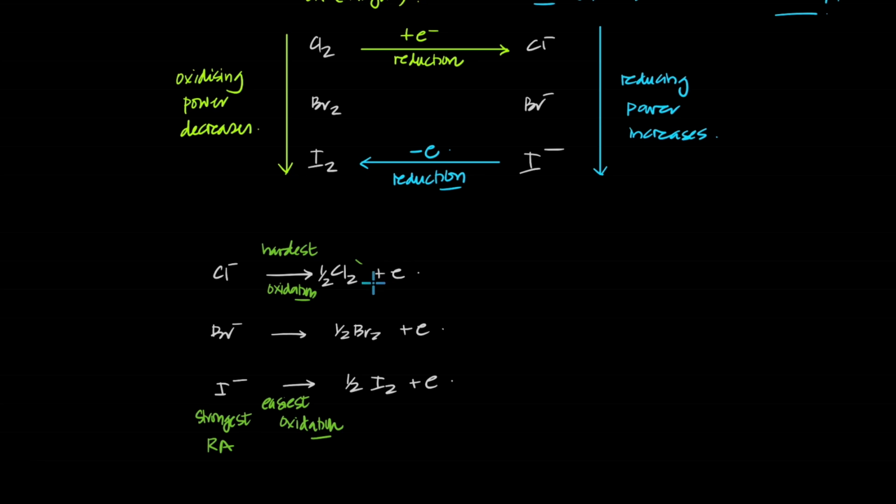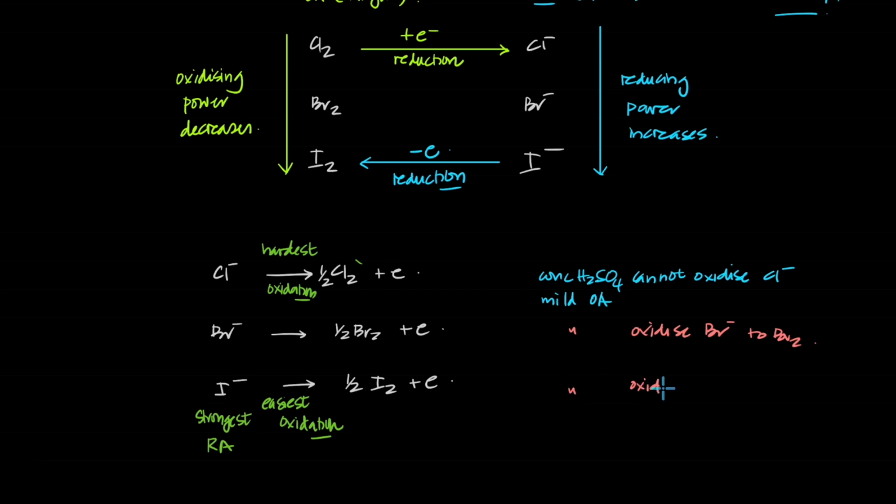But because we know chloride is the hardest, conc H2SO4, a mild oxidizing agent, cannot oxidize chloride. But conc H2SO4 can oxidize bromide to bromine and oxidize iodide to iodine.